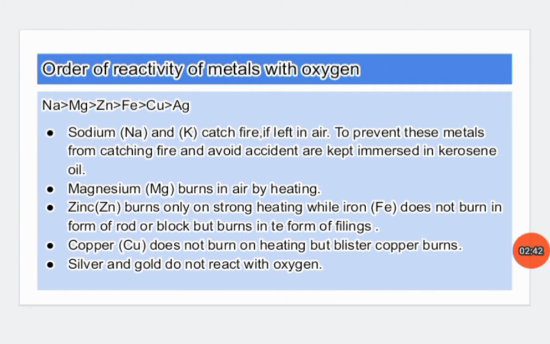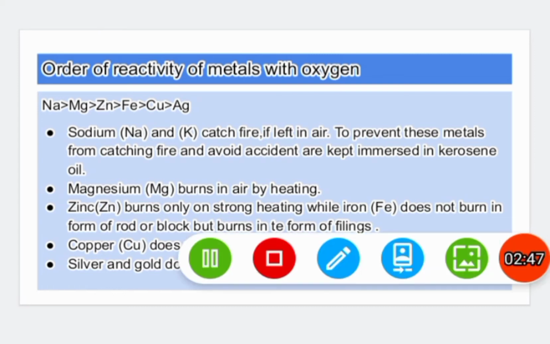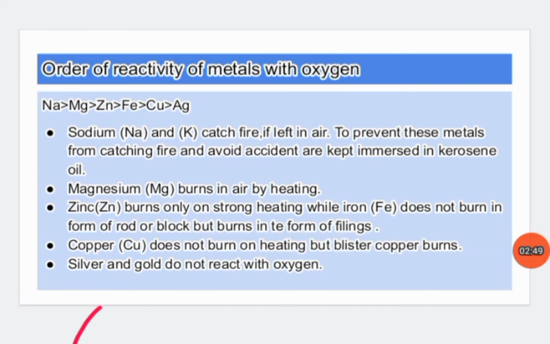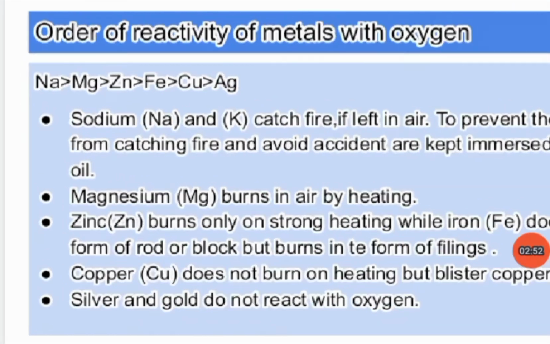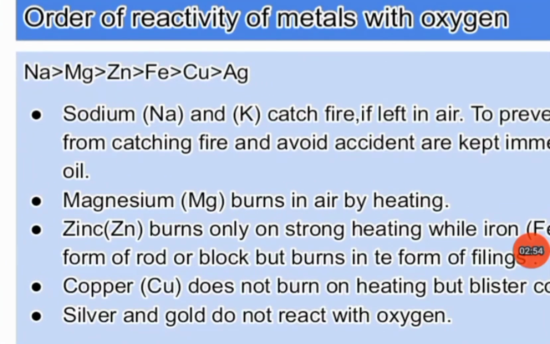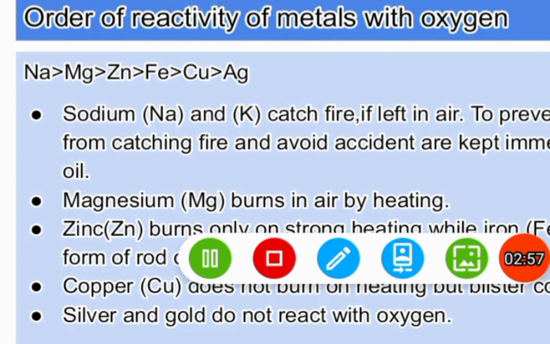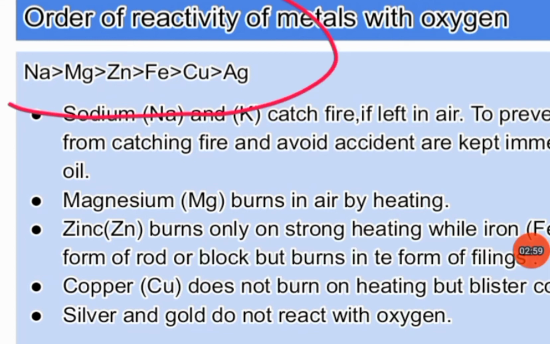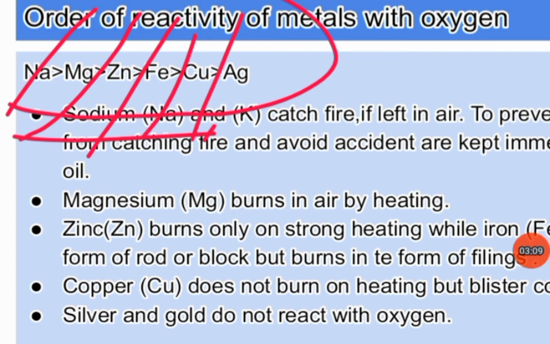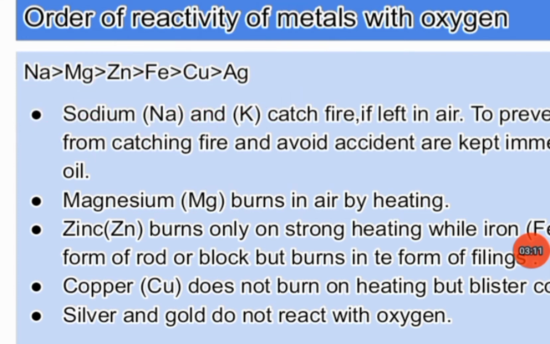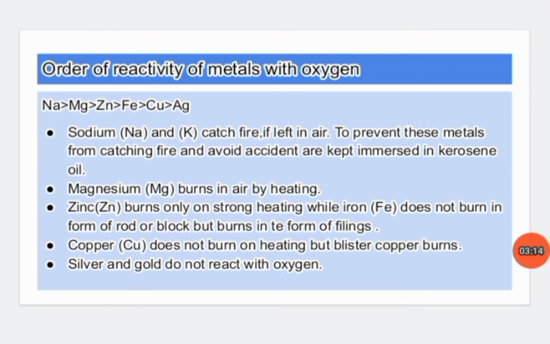Now order of reactivity. Order of reactivity of metals with oxygen. You can see here sodium and magnesium, zinc, iron and copper, silver. These are arranged here on the basis of their reactivity. Sodium is highly reactive, magnesium is less reactive than sodium, then zinc, then iron, then copper, then silver. This is about the reactivity. It is decreasing as we move from sodium to silver.